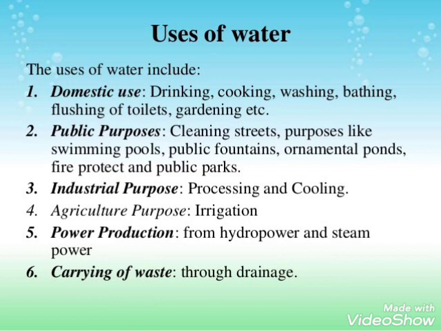Next is power production from hydropower and steam, because water is used for generating electricity in hydroelectric power plants. As we discussed about electricity, how we get electricity, one of the most important sources of production of electricity is hydroelectric power plants. It is a renewable source, and electricity is being produced with the help of it. So it becomes more important for us to use water wisely, because it is an important thing for power production.